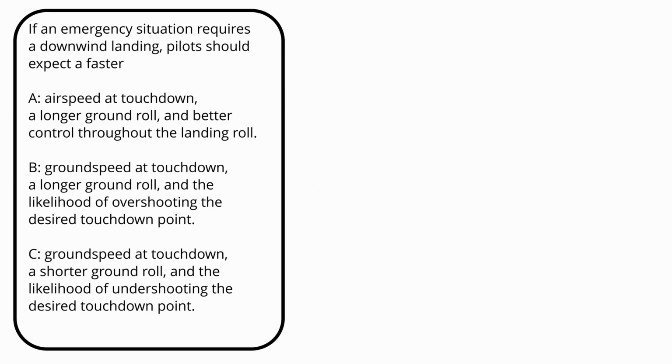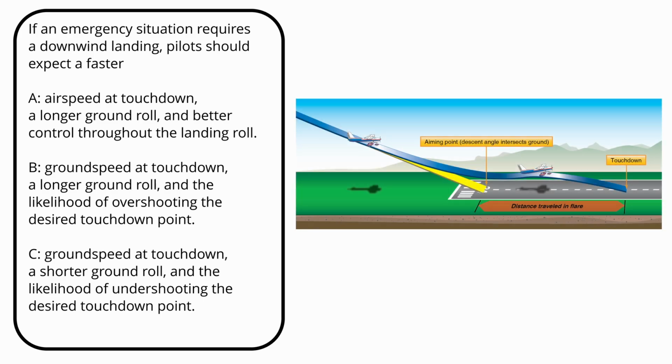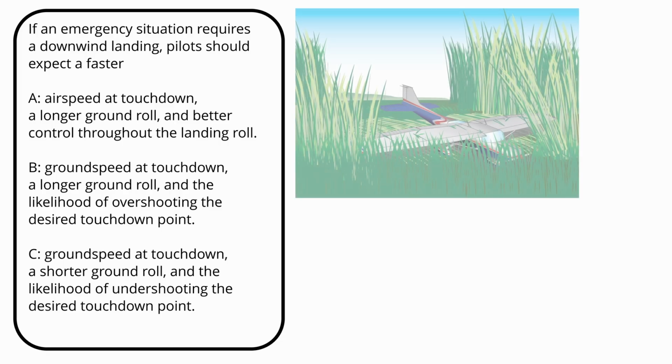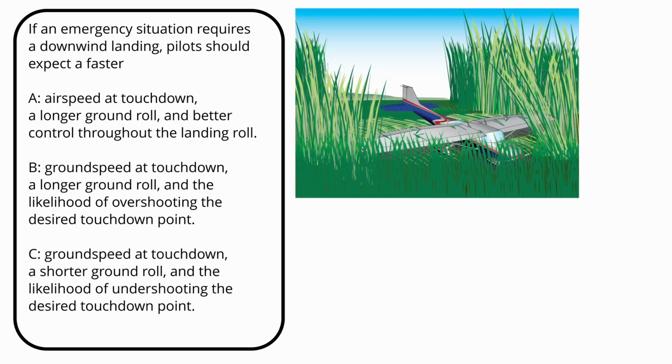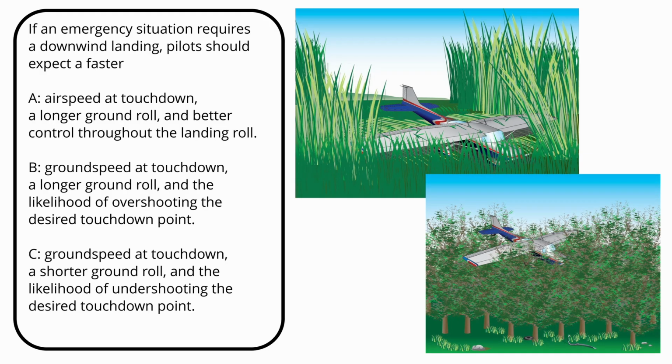The likelihood of overshooting the desired touchdown point comes from the additional ground covered between the roundout and flare and the actual touchdown. In an emergency, crashing the plane at 5 knots after overrunning the far end of the runway is much better than hitting trees at approach speed trying to make it around to land upwind. But if a downwind landing is required, fly the correct approach airspeed like on every other landing and be prepared for the overshoot and the longer ground roll.